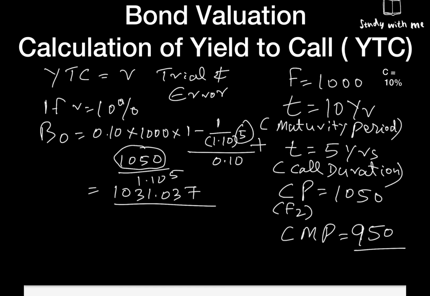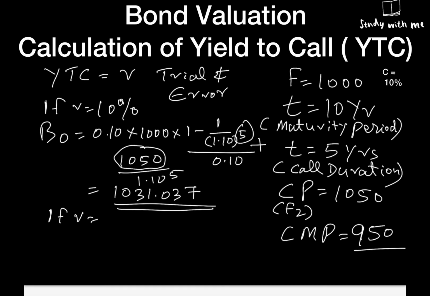You already know how to solve it, so I am not going into the details. So we have to match it to 950. Again we have to assume an R. That R will be higher. Why is it higher? Go to the previous video and see it.